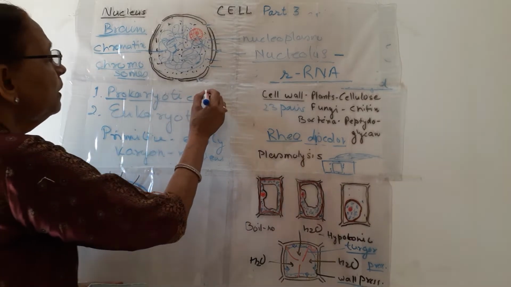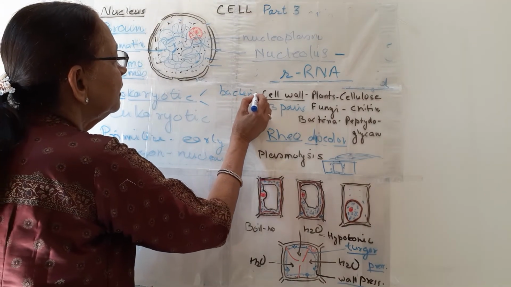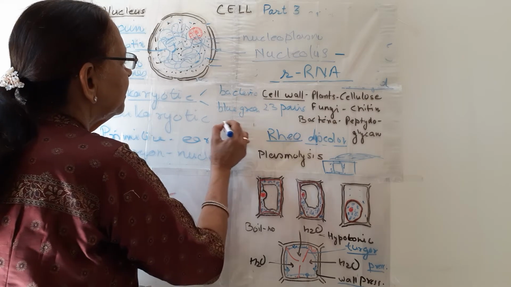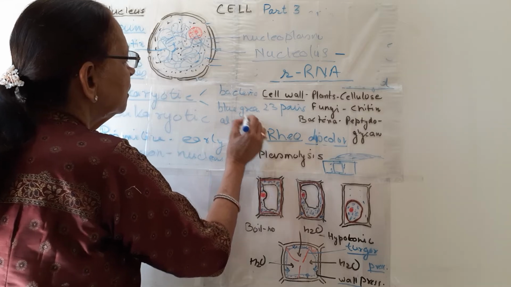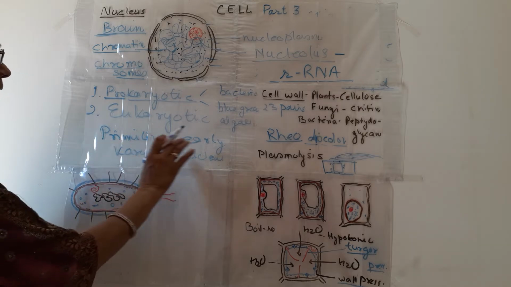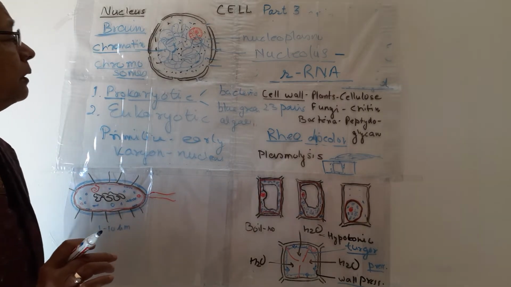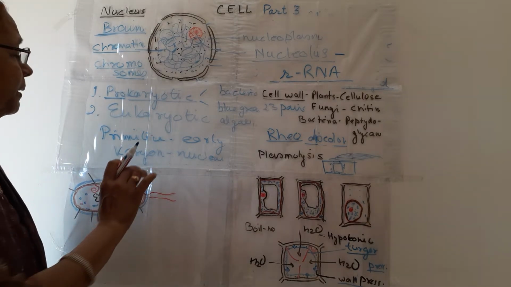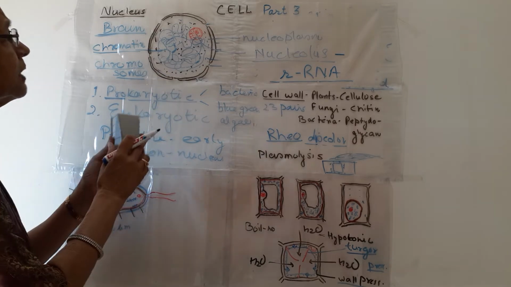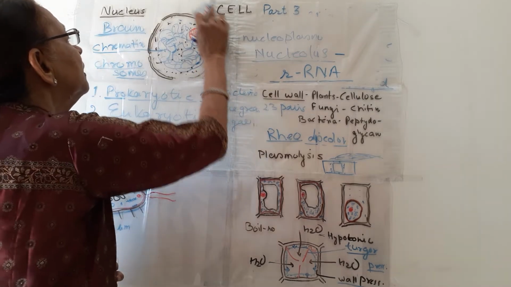The examples of prokaryotic organisms are bacteria and blue-green algae. They have a primitive nucleus. What do we mean by primitive nucleus? Primitive nucleus means the nucleus is like this, but it does not have the nuclear envelope.